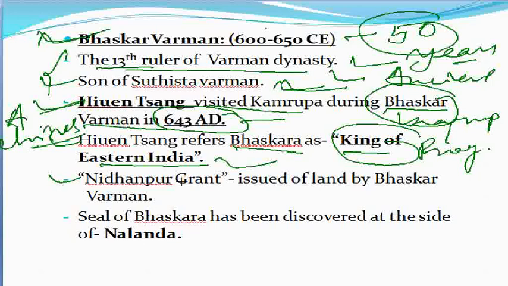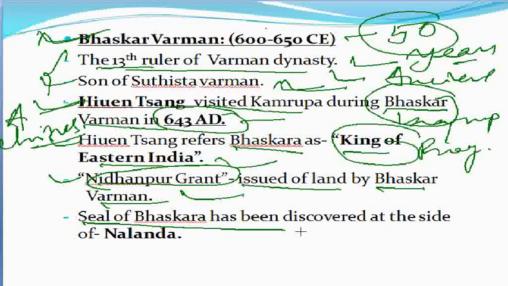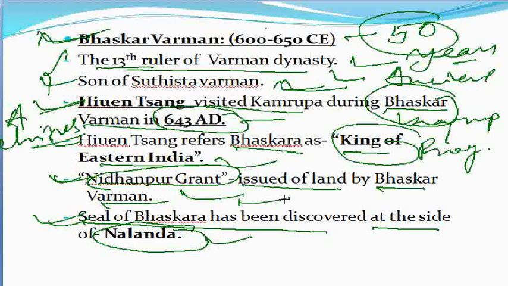Also, the Nidhampur Grant is nothing but the issue of land done by Bhaskar Varman. So this point may be remembered. And also the seal of Bhaskar Varman has been discovered at the site of Nalanda. So it can be asked in the examination at which site the seal of Bhaskara, that is Bhaskar Varman, has been discovered or found. The answer should be Nalanda.